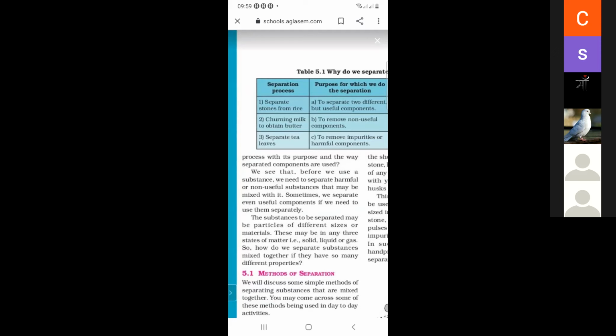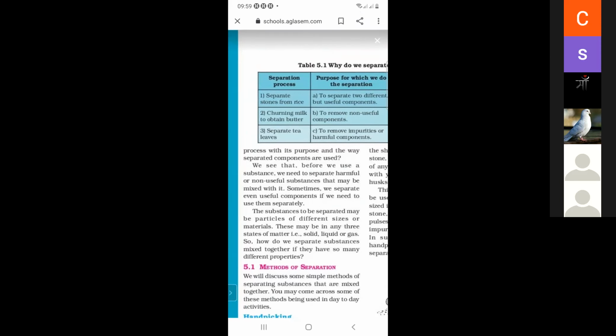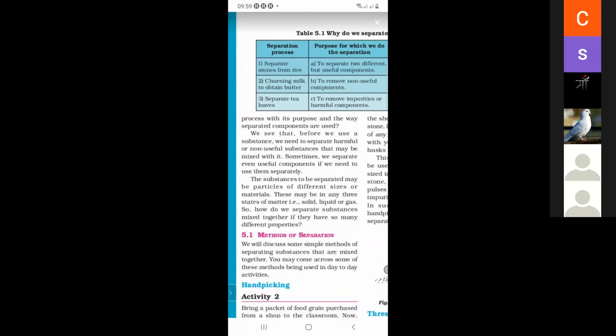So there are so many processes of separation. If a solid is mixed with a liquid, or a gas is mixed with a liquid, there are three states of matter, and if one is mixed with another, there are so many methods of separation. First is hand picking, next is evaporation, threshing, winnowing. So these are the methods of separation. You have to learn the names of the methods of separation.